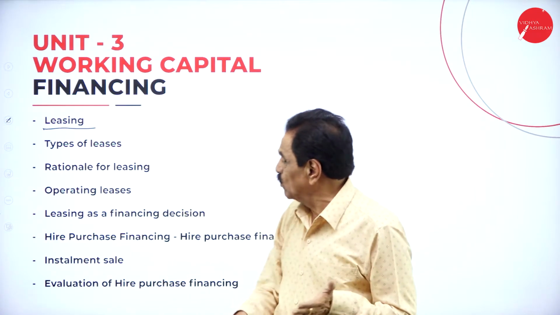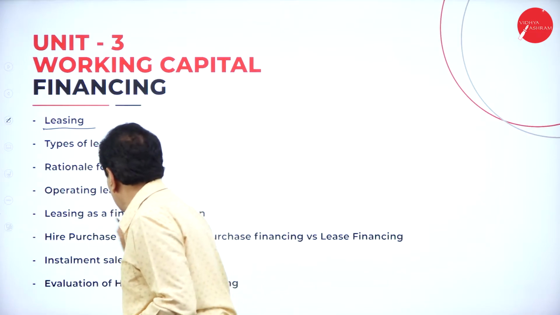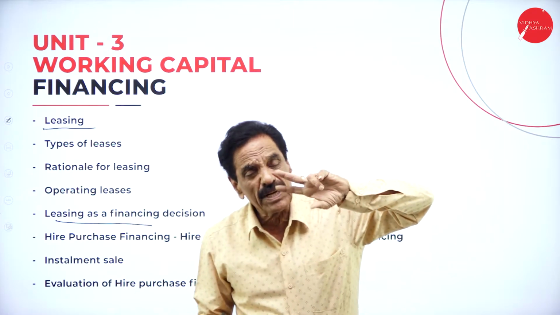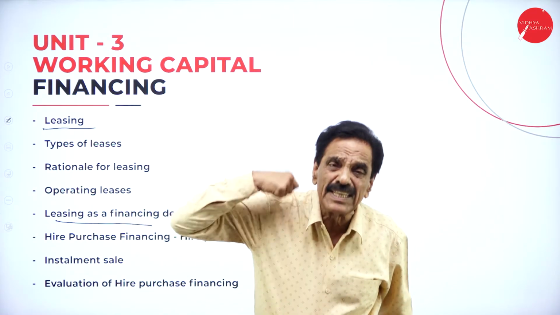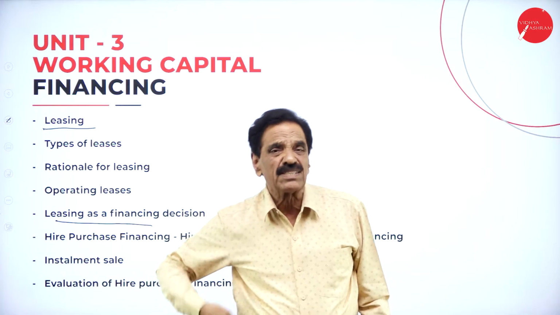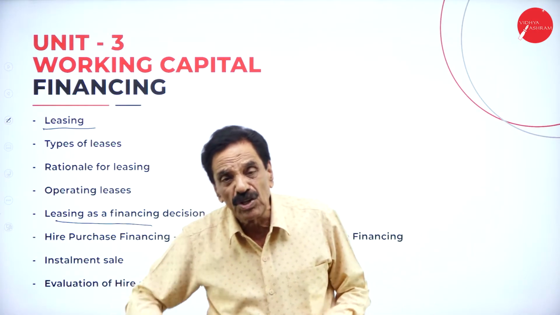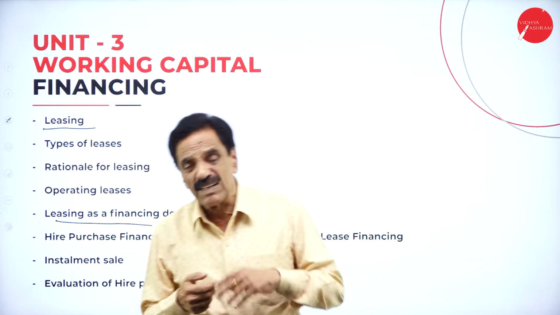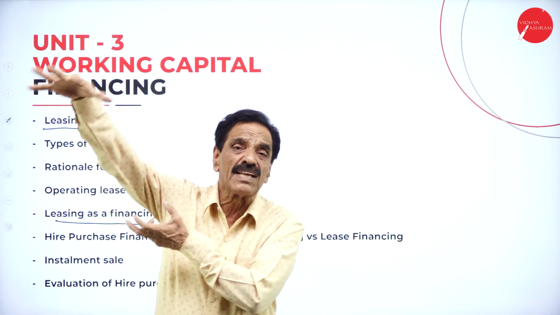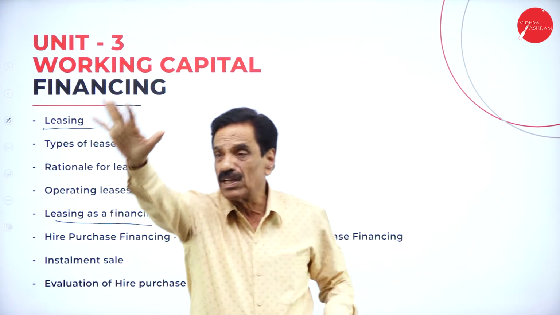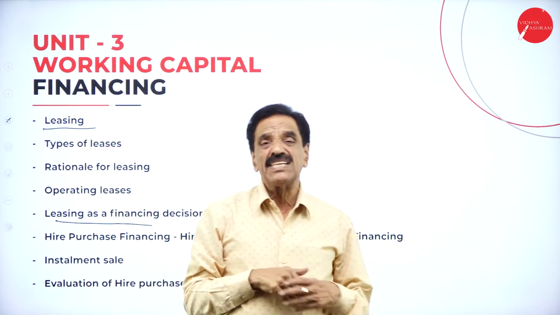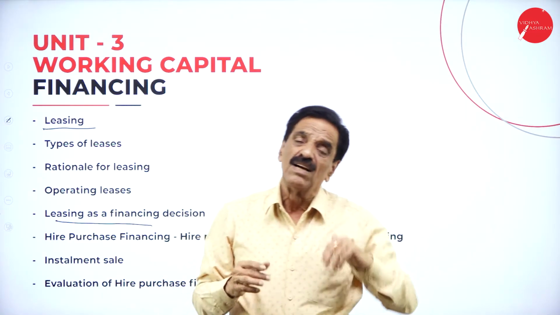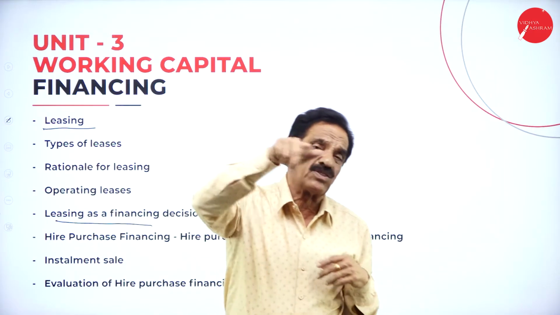There are two types of lease: operating lease and financial lease. Lease means lending a house for a period of four or five years. The person taking your house, car, or machinery on lease is called the lessee. The owner is called the lessor. The lessee can utilize your asset for two or three years, and then he has to return it.